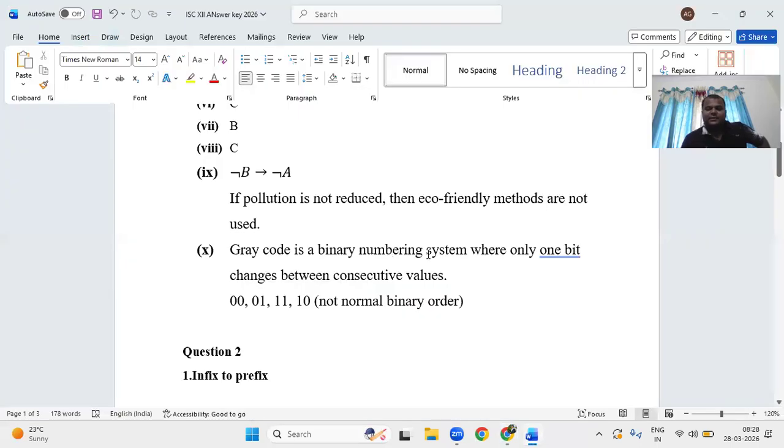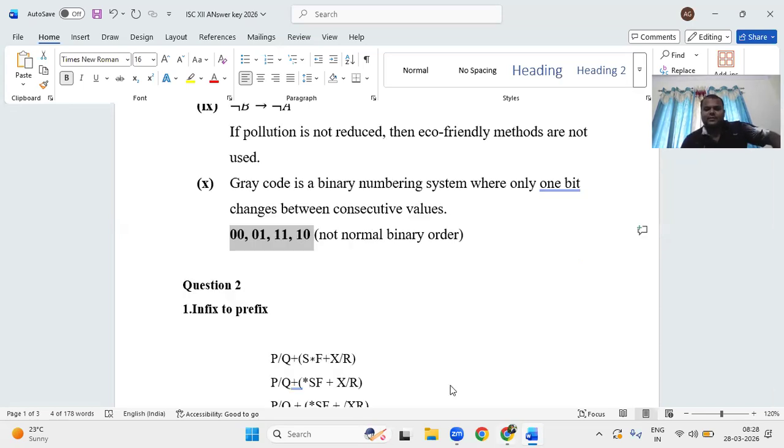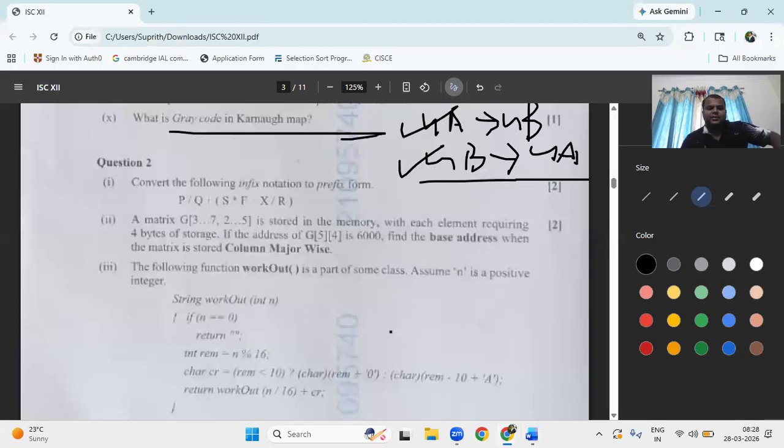Gray code is a binary number system where only one bit changes between consecutive values. Here, after 00, instead of 10 we take 01, not in binary order. This is known as Gray code. It is a new word, and this is the only one I felt was tricky. The remaining are all okay.